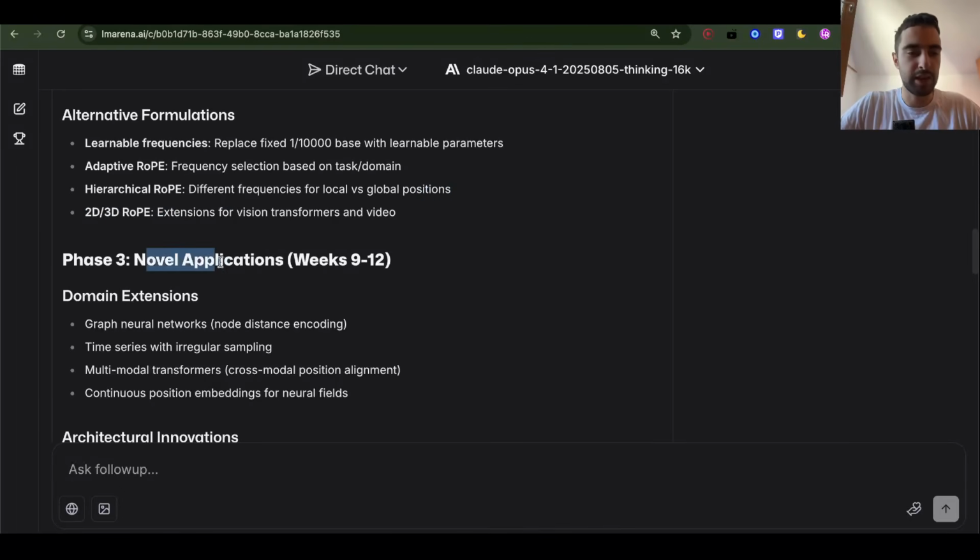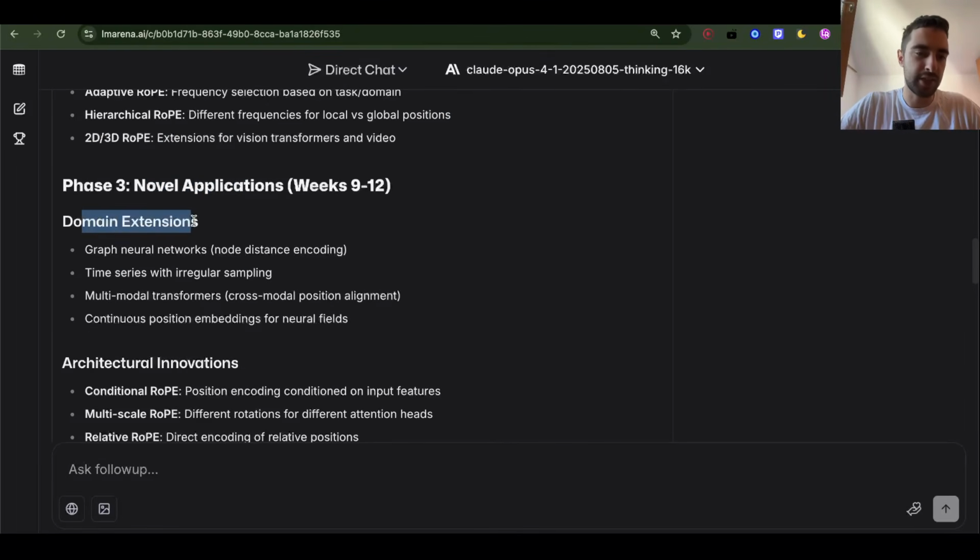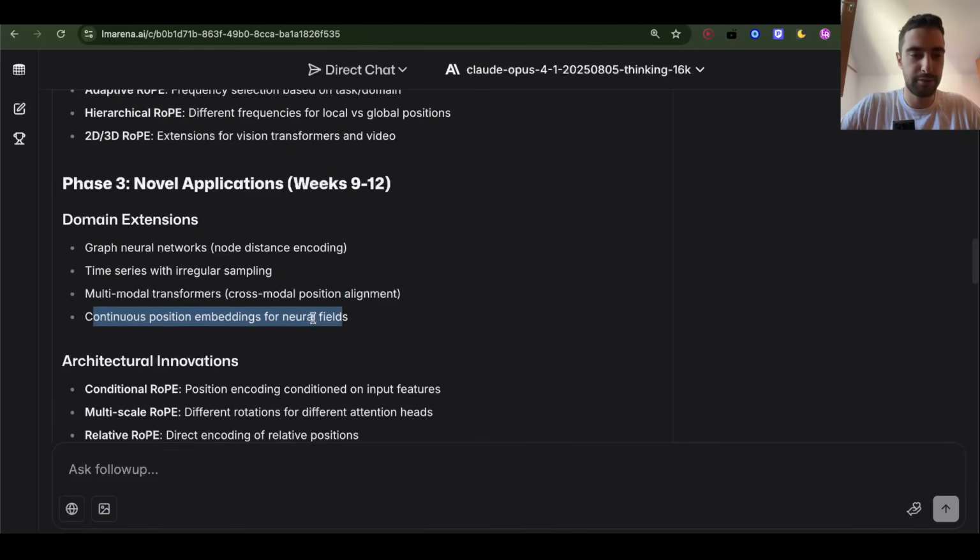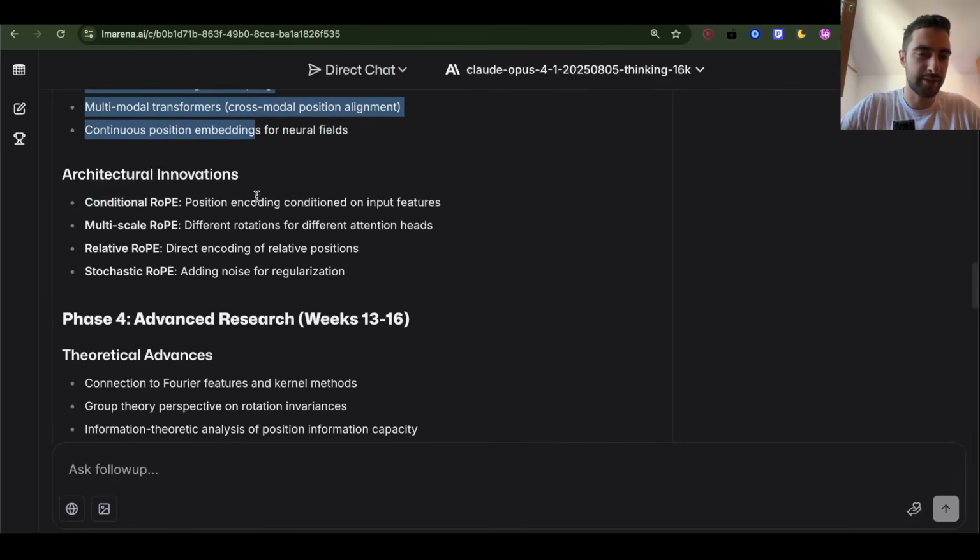Phase 3, novel applications. Domain extensions: graph neural networks with no distance encoding, time series with irregular sampling, multimodal transformers, continuous position embeddings for neural fields. Okay, this is less interesting, I think.